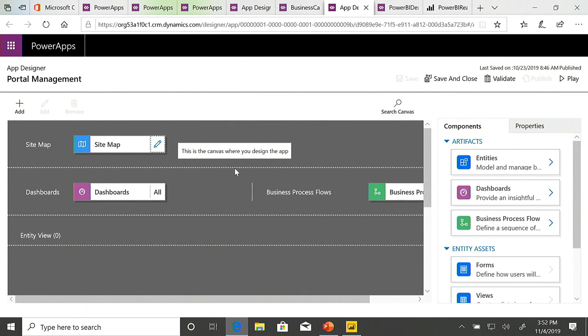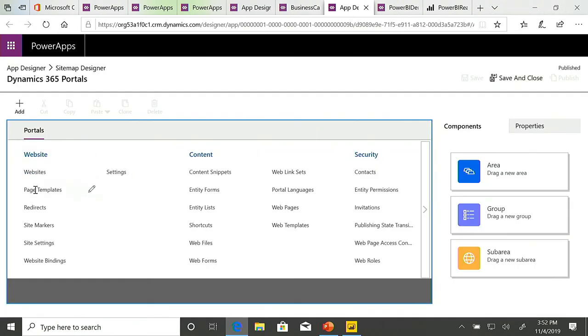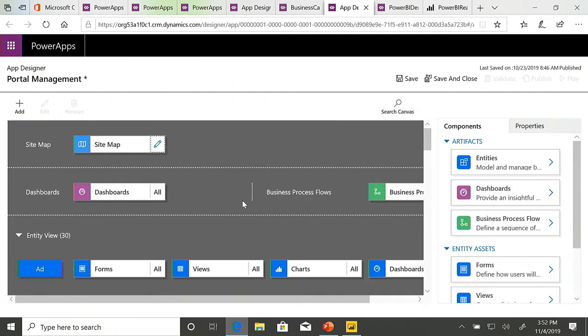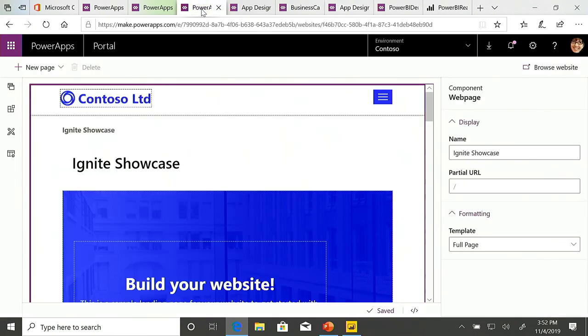So yeah, you can see this is very much similar to working with your model-driven apps. So you're going to create your sitemap, and inside here you can see I've got my various websites, pages, content. I can go update the security, choose how I want users to sign in and access my site. And then I've got my entity view. So if I wanted to create any forms, any additional views, any charts, any dashboards, I would be able to bring those in here.